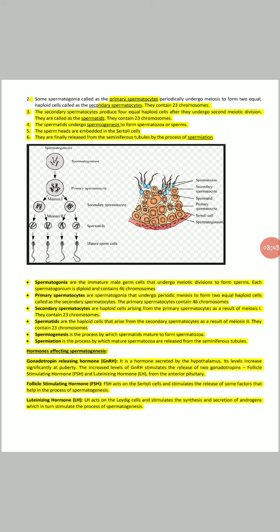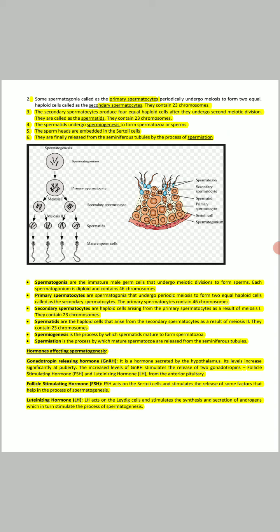During the time of your exam, you have to remember 2 to 3 things. The first thing is how many cell divisions take place in the spermatogenesis process. The second thing is which cell is formed in which division. After the first mitotic division, the primary spermatocyte is formed. After the first meiotic division, the secondary spermatocyte is formed.